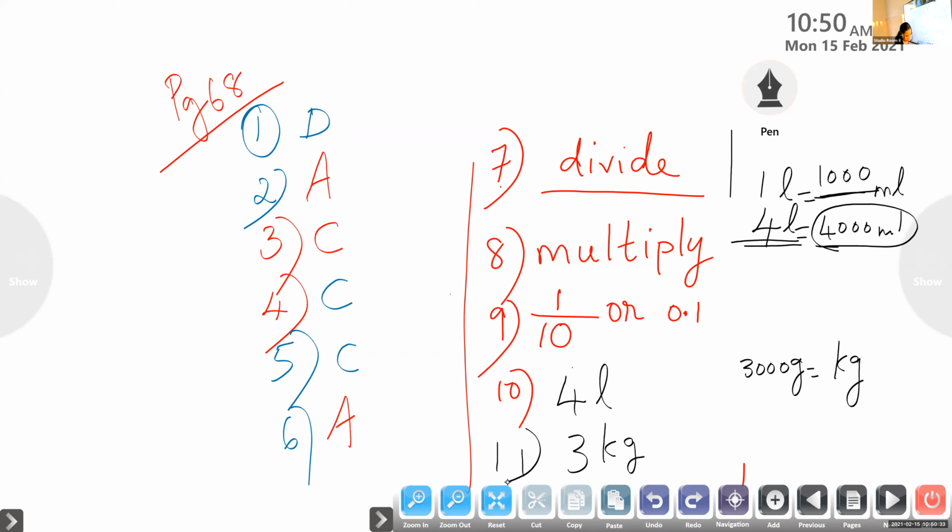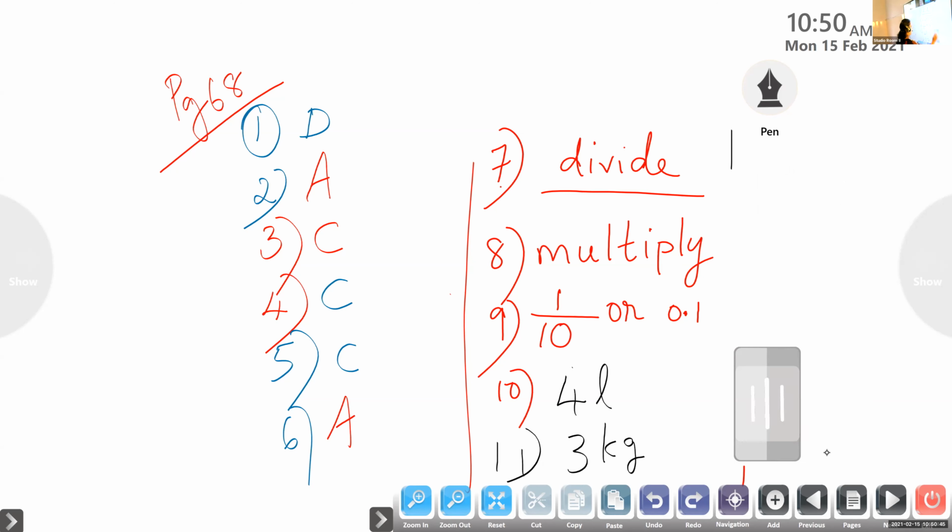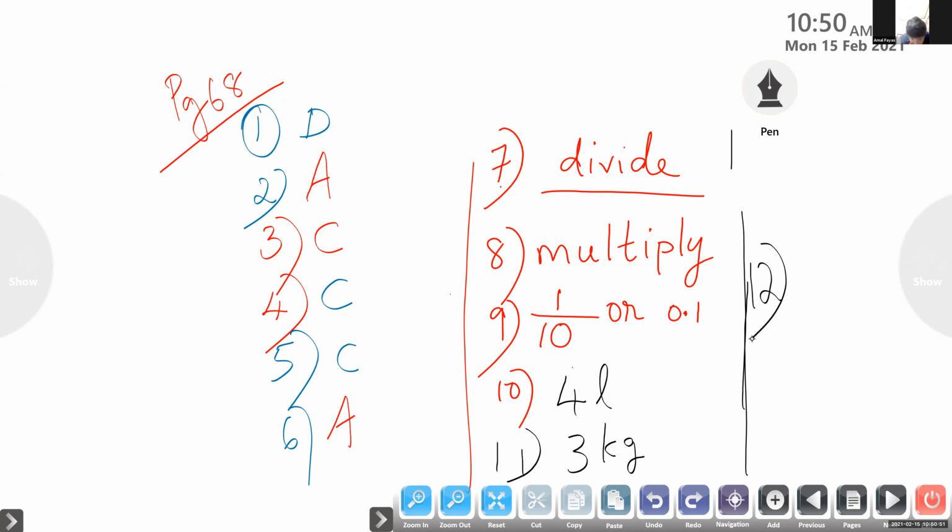So what will be question number 12? 4,000 meter, how many kilometer? 4 kilometer. Very good children. This is question number 12, 4 kilometer, because 1 kilometer is 1,000 meter. So 4 kilometer means 4,000 meter.